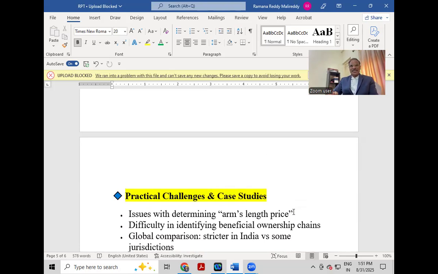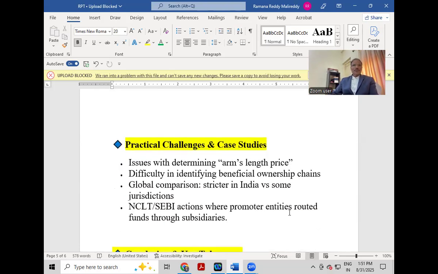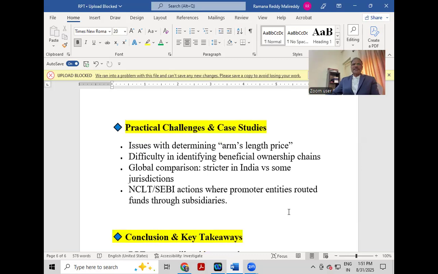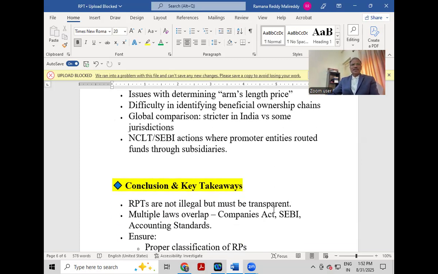There are also practical challenges. There are issues with determining arm's length practice. What is arm's length? This is really a challenge because there is no exact definition. There is also difficulty in identifying beneficial ownership chains because there are so many layers. The law is very strict in India as compared to some jurisdictions globally. And there are many NCLT and SEBI actions where promoter entities routed funds through subsidiaries.